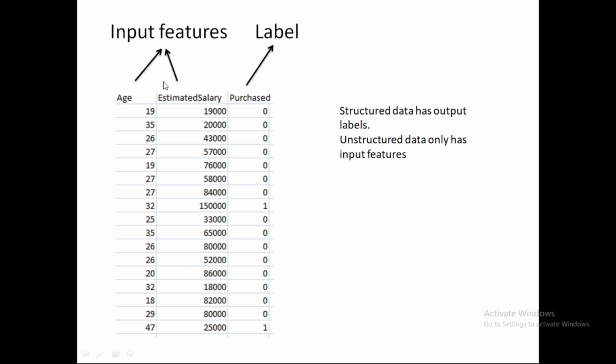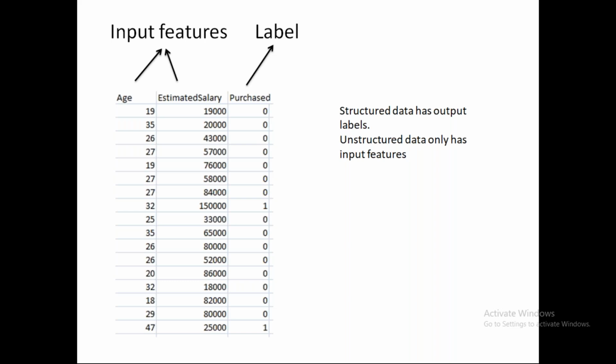So as you can see here, we have input features as well as labels present in this data. The input features are age and estimated salary. So in structured data, all three columns will be present. And in unstructured data, the purchased column will not be present.